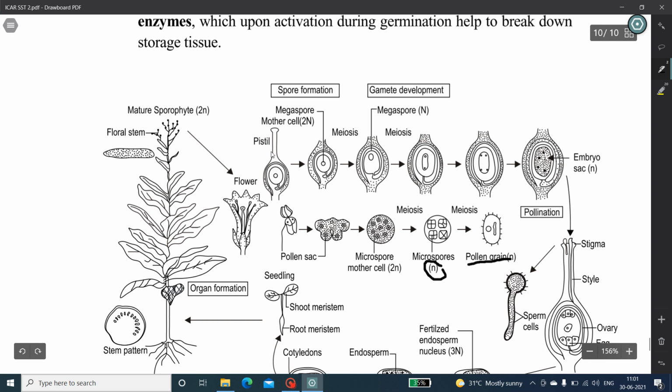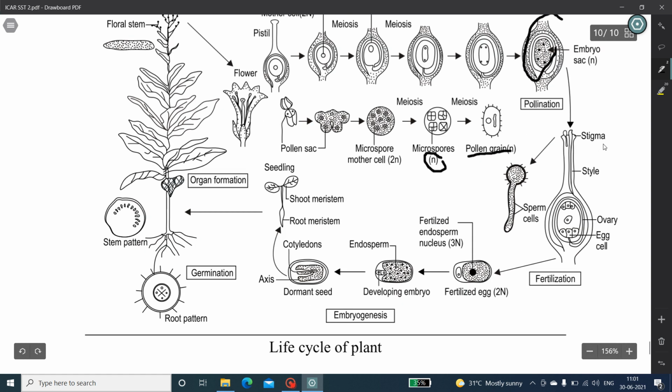This is called microgametogenesis. Here, from the pistil, the megaspore mother cell is formed, which undergoes meiosis, forming a complete embryo sac having ovary, egg cells, synergids and antipodal cells. Here from the sperm cells, two sperm nuclei enter into the embryo sac via the micropyle.